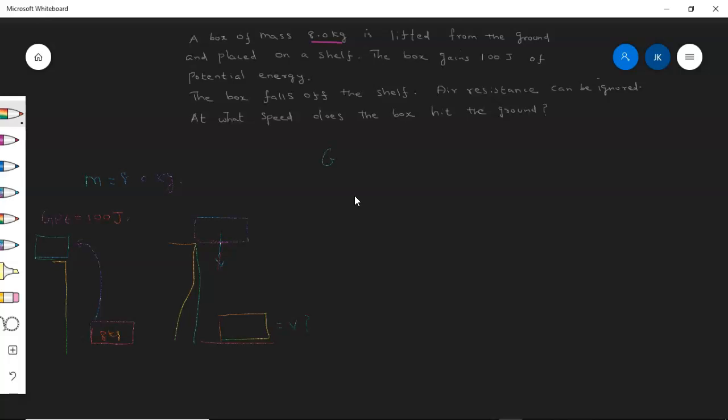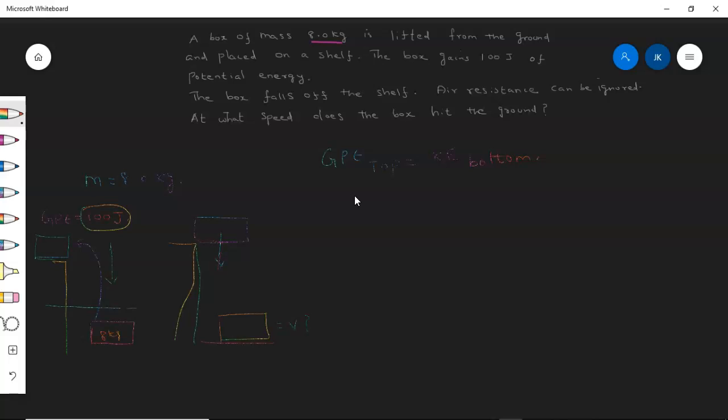So what is happening here? GPE at the top is equal to kinetic energy at the bottom. These two values are equal. Here 100 joules of gravitational potential energy decreases as the height decreases. As it goes down, the value decreases and this value is given to kinetic energy.